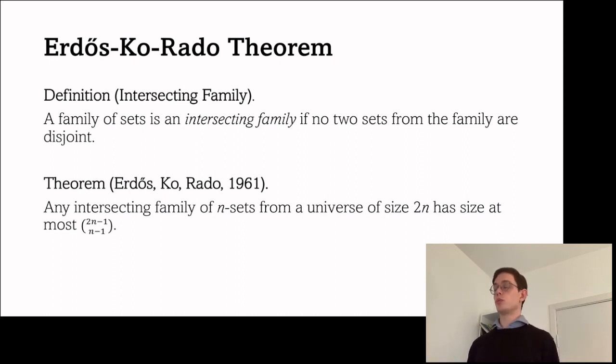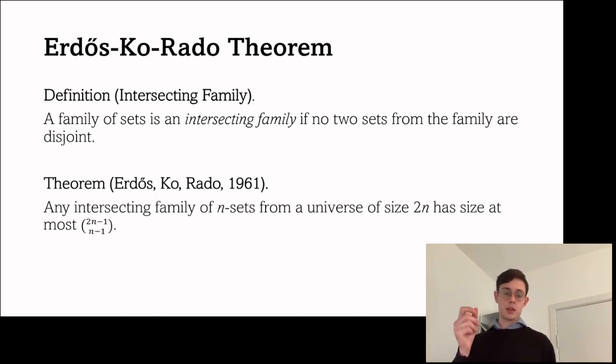We also present significantly more general versions of this Erdős-Ko-Rado problem, but in the interest of keeping the presentation short and simple, we choose this special case. So if you have a universe of size 2n, so some set of size 2n, and then you consider subsets of this set of size n, any intersecting family of n-sets must have a size of at most 2n minus 1 choose n minus 1.